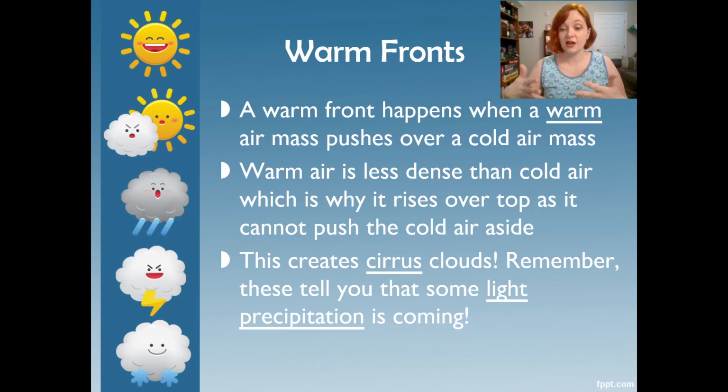And we talked about cirrus clouds. At the time you see cirrus clouds, we have good weather, it's nice, but they tell you that some light precipitation is coming. Usually that's light rain, but again, if it's below 0 degrees Celsius, you can get snow, right? Because it's just frozen rain, really. So warm fronts will bring a little bit of light precipitation, but nothing like thunderstorms or anything with a cold front. The cold front was the cumulonimbus clouds and lots of rain and thunderstorms, okay? Warm front is less intense. It has those cirrus clouds to tell you it's coming, and a little bit of rain to follow a few days later.